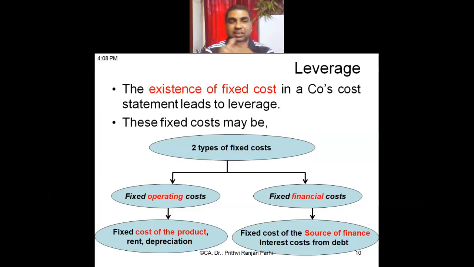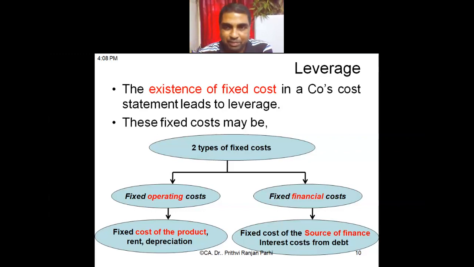Very good. As you are seeing in this slide, one is operating fixed cost or fixed operating cost. Second is financial fixed cost. Operating fixed cost means the fixed cost which is related to my business operation. Let us say if I want to run the business, I might be having a shop, I have to pay rent. Whether my business is running or not, I have to pay rent. I have to incur the cost of depreciation. Some staff will always be there, I have to pay them salary. These are called my operating fixed cost. To run the business operation, I have to incur this many fixed costs.